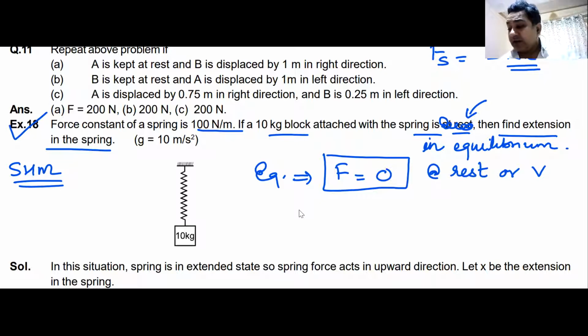So instead of saying in the question the block is at rest, I will say, theoretically correctly, the block is in equilibrium. The force constant of a spring is 100 Newton per meter. A 10 kg block attached to the spring is in equilibrium. Then find the extension in the spring. Can you do that, Abhiram?